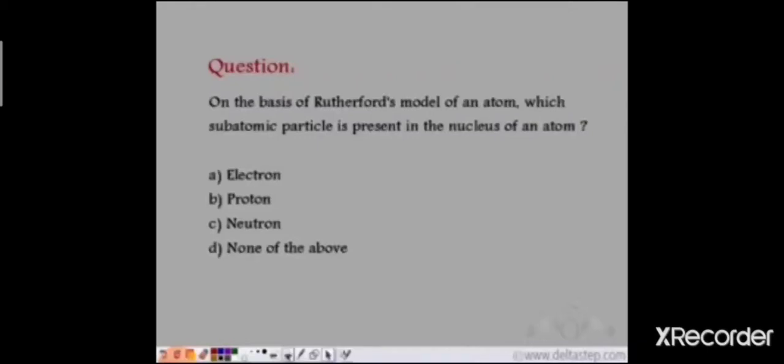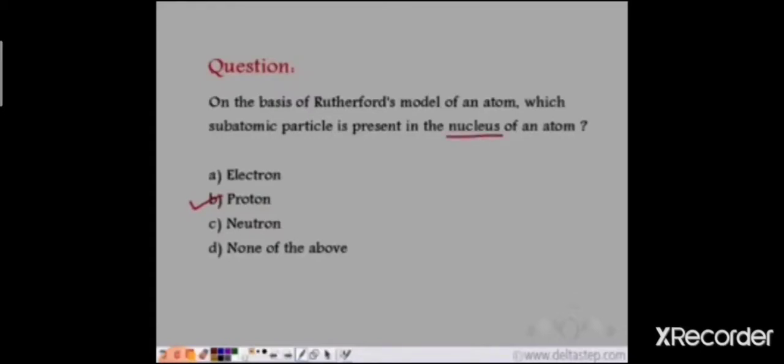According to Rutherford, the atom contains a large empty space. The entire mass and the positive charge of the atom is concentrated in the central part, which is known as the nucleus. Since the entire positive charge is concentrated in the nucleus, this means that the subatomic particle present in the nucleus is the proton. Protons are positively charged. So, all the protons are concentrated in the central part known as the nucleus of the atom.